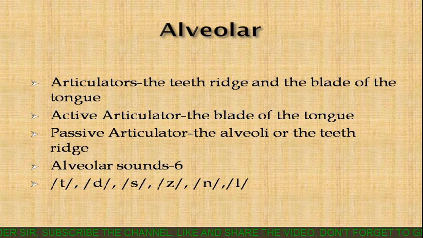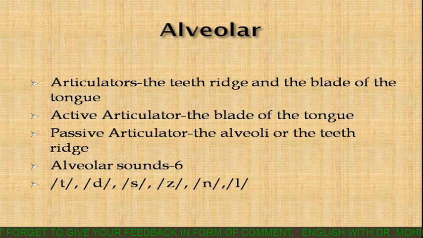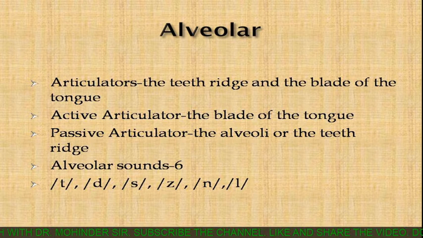Now there are six alveolar sounds in English. So these six sounds are t, d, s, z, n, l. So these six are alveolar sounds.